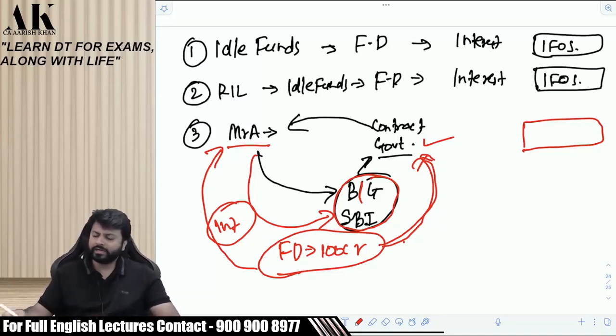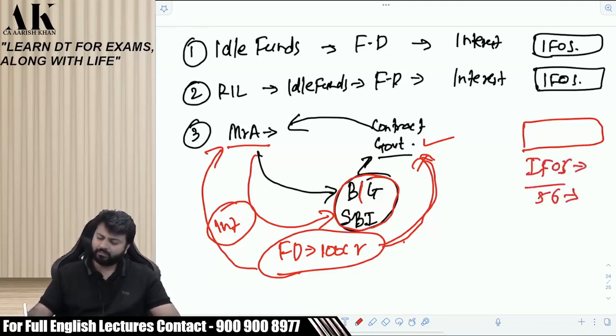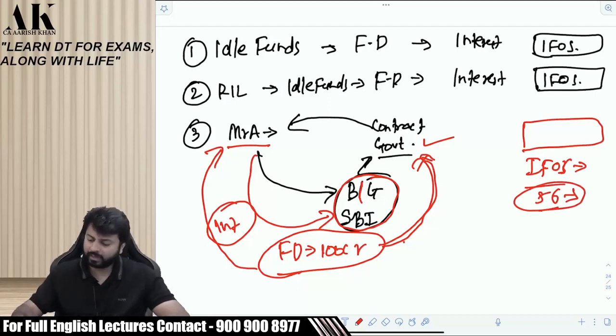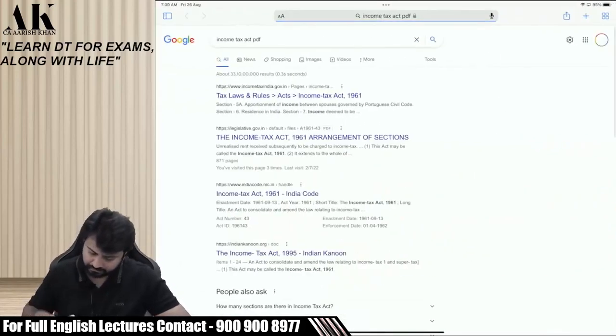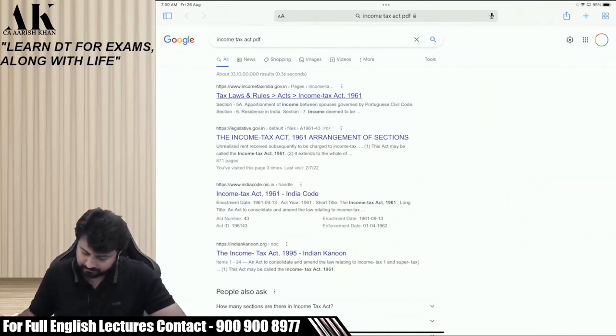Let me tell you what is written in IFOS, section 56. I'll show you in fact. This is your Income Tax Act. Just a second, I'll open this.